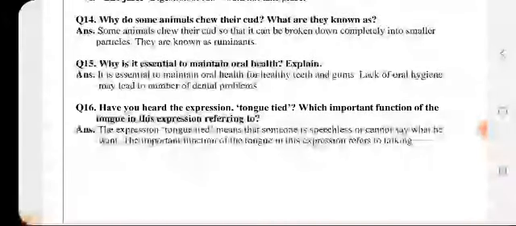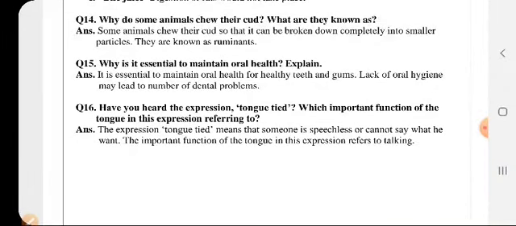Next is, why do some animals chew their cud and what are they known as? We know that some animals chew their cud because they cannot digest that food in one time, because there is a cellulose present, ऐसा कुछ present होता है that is not easily digested by their body. तो उसको re-swallow करना पड़ता है and they have to chew their cud again by bringing it back into their mouth, and these animals are said to be ruminants.